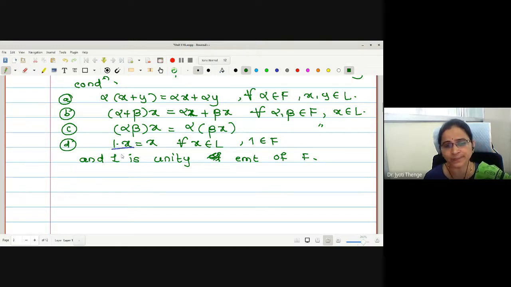This is a scalar multiplication. If we multiply by a scalar 1 to any vector x, the resultant should be the vector x. And 1 is the unity element of F. This is true always, no? Why is there a need to mention it again?